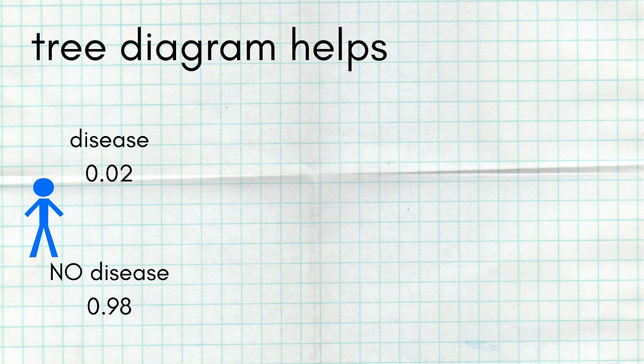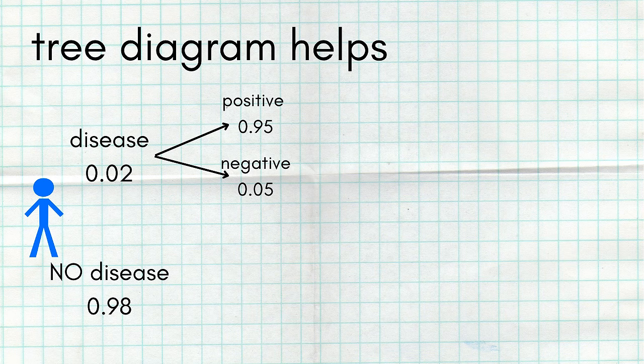Now, if the man has the disease, 95% of the time, it'll have a positive result. That's a true positive, a positive that is accurate. But the complement of that would be the 5% chance that it comes back negative. That would be a false negative. It says you don't have the disease, but remember, you actually do.